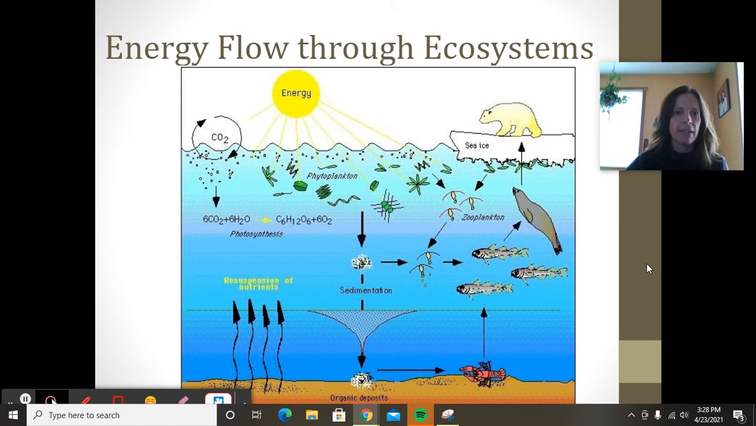Hey everybody, today we're going to talk about energy flow through ecosystems. So this is an ecosystem of the Arctic, and you can just see how the energy is flowing, right? The arrows are pointing to what's eating it. For example, the phytoplankton is getting eaten by the zooplankton, which is then eaten by the fish, and so on and so forth.